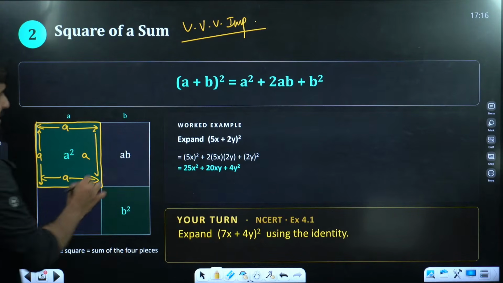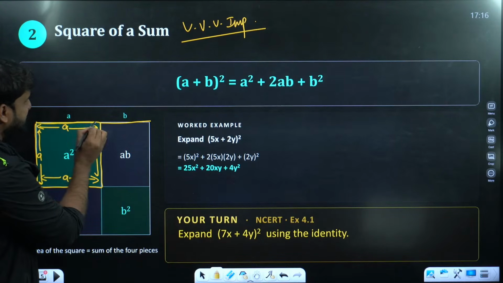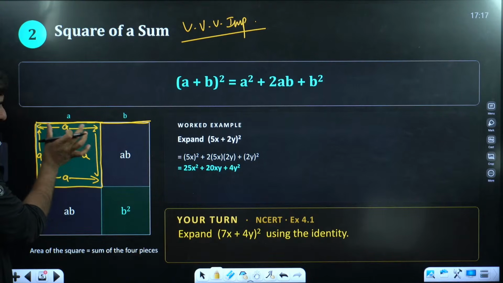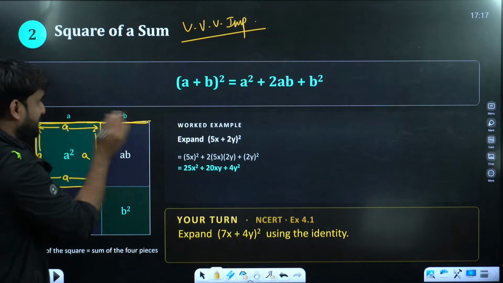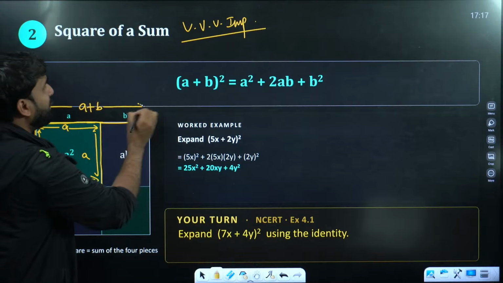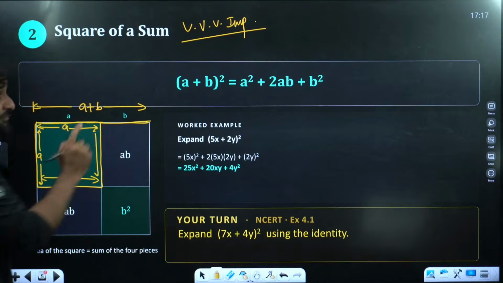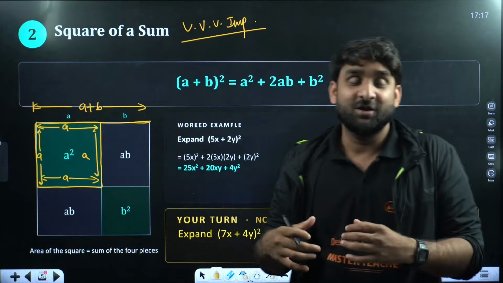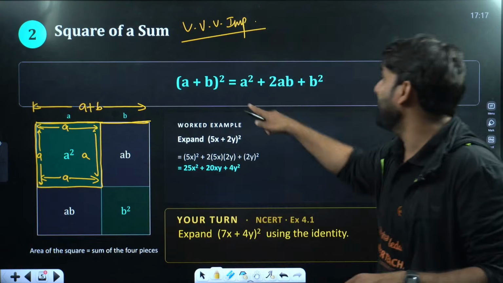Okay. Now, earlier this side was A. Now we have produced this by B, and so this whole side will become A plus B because we have produced A till B. Now this is A plus B and we want A plus B whole square. So A plus B whole square means what? We require a new, bigger square whose area is A plus B whole square.